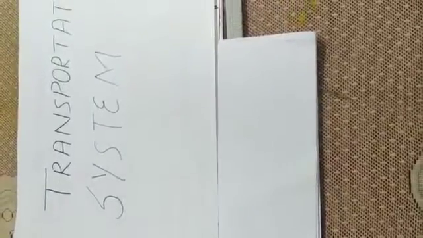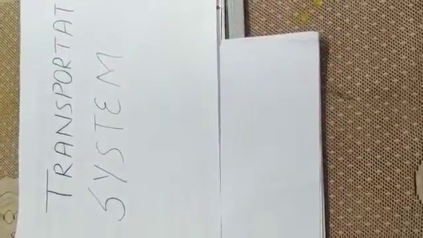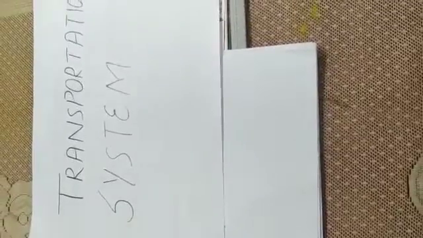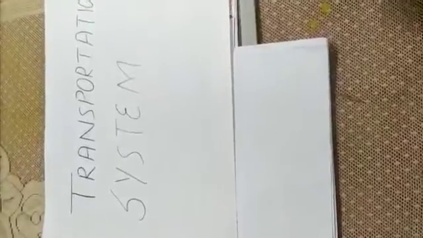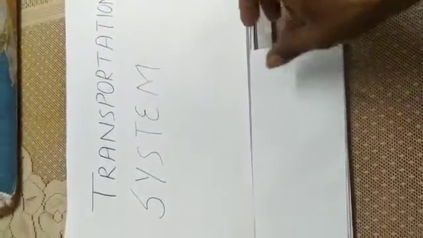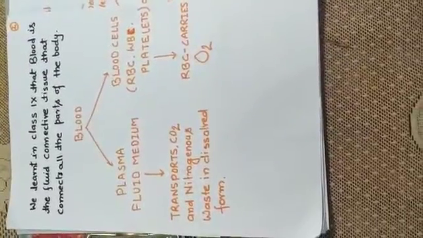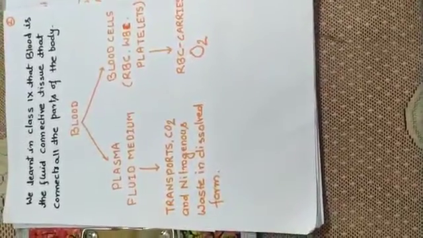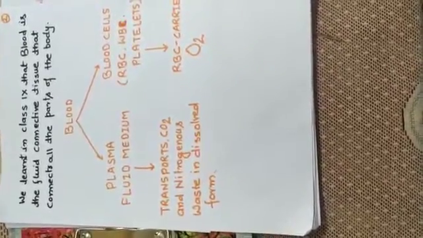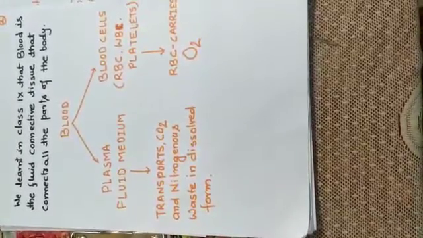Now we shall discuss the most important system of our body that transports oxygen, water, minerals and other compounds throughout the body, and that is the transportation system. We learned in class 9 that blood is the fluid connective tissue that connects all the parts of the body. That blood has two basic parts: plasma, that is the fluid medium, and blood cells, that includes RBC, WBC and platelets.